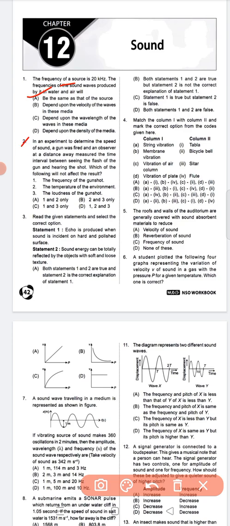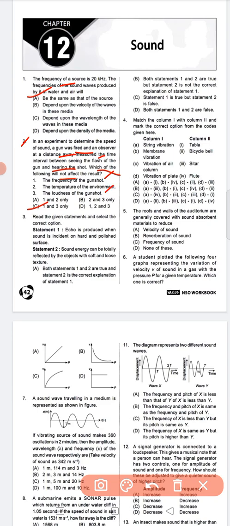Next, question number 2. In an experiment to determine the speed of sound, a gun was fired and an observer at a distance away measured the time interval between seeing the flash of the gun and hearing the shot. Which of the following will not affect the result? So question number 2, option C is the correct answer: 1 and 3, the frequency of the gunshot and the loudness of the gunshot.